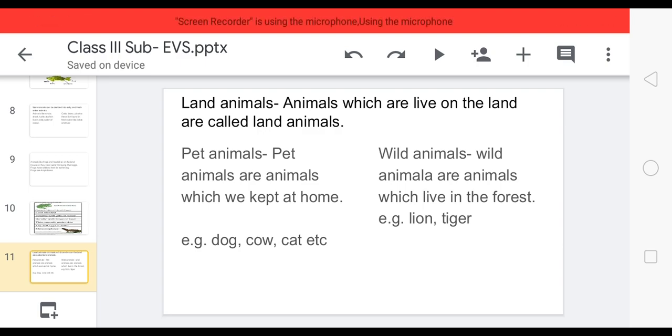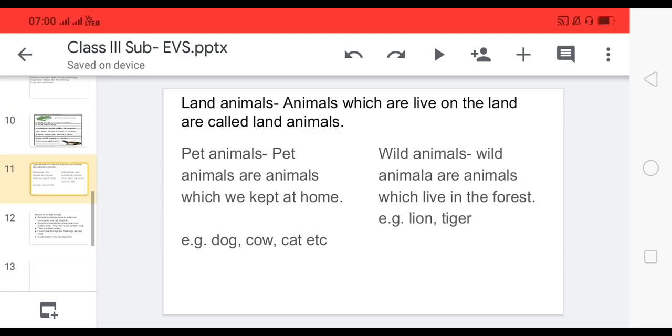Pet animals are animals which are kept at home, like cat, dog, cow, buffalo, goat, etc. And wild animals means animals which live in the forest, like lion, tiger, zebra. Understood? Land animals, we can divide them into two groups. That is pet animals, which we keep at home, and wild animals, animals which live in the forest.